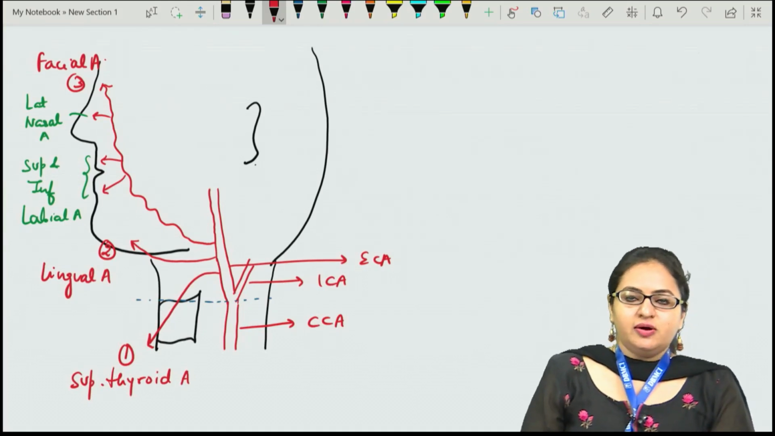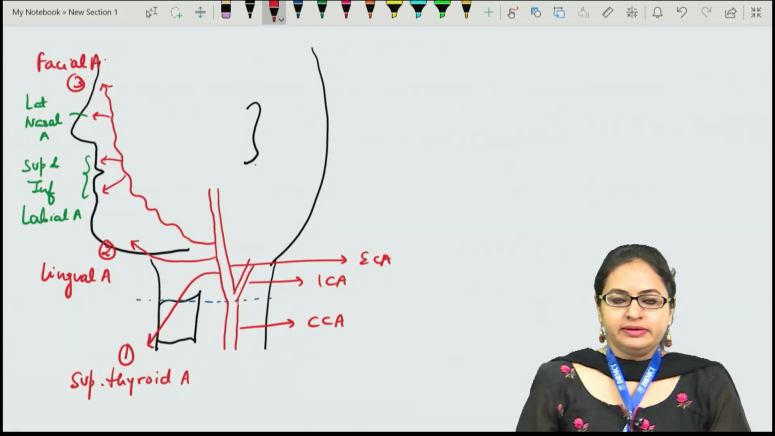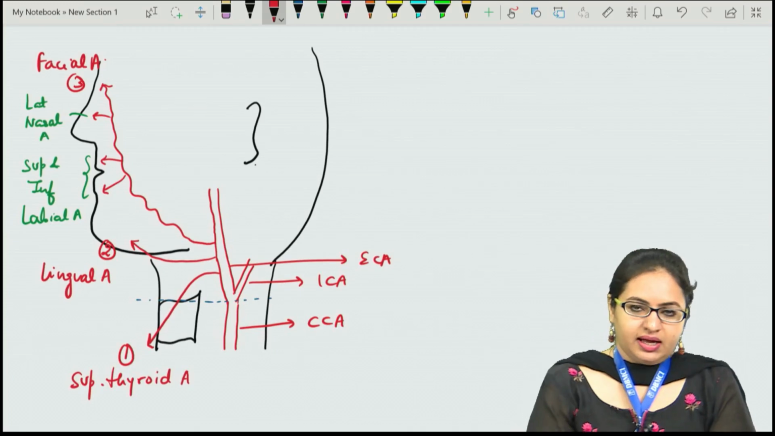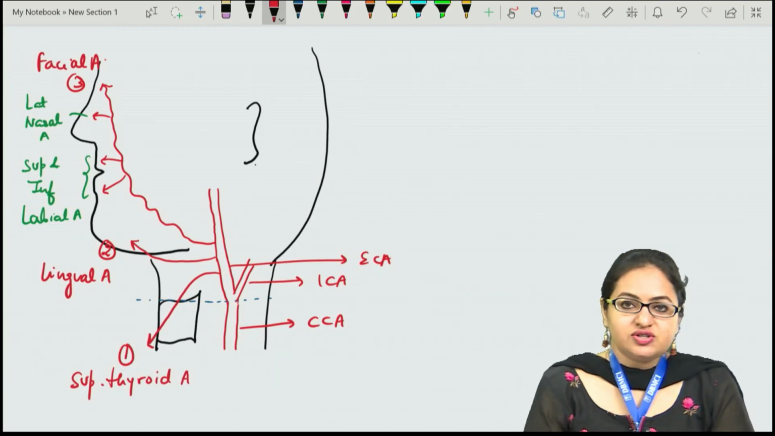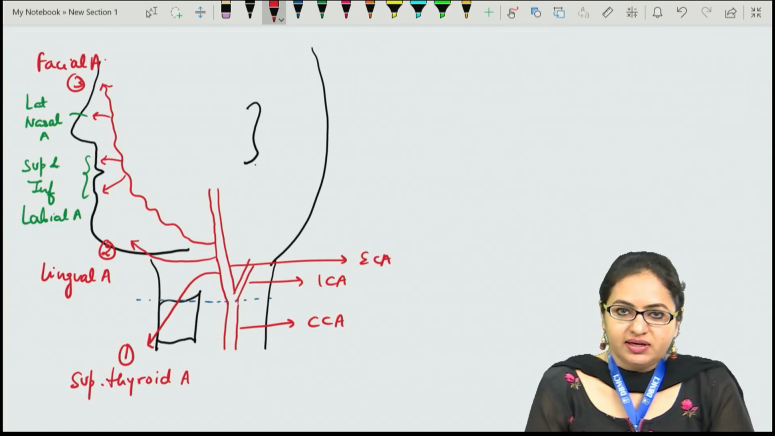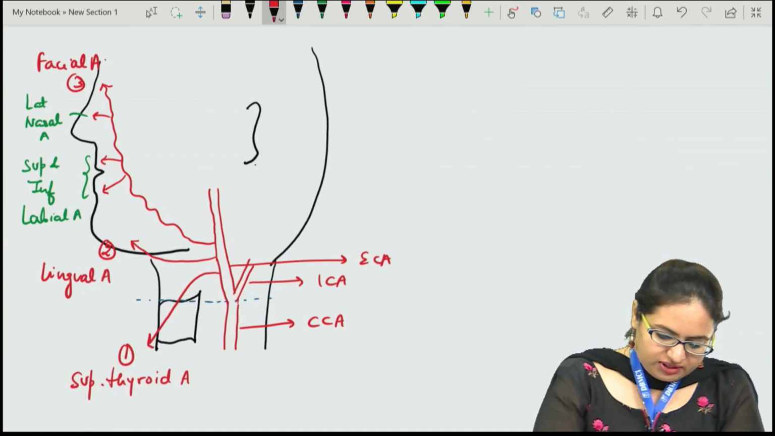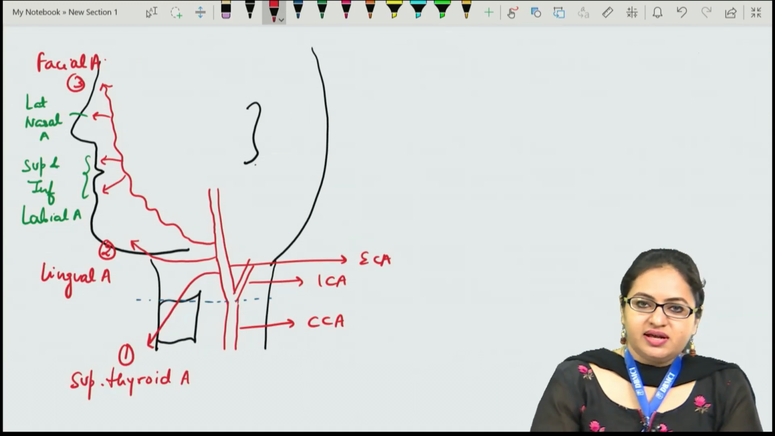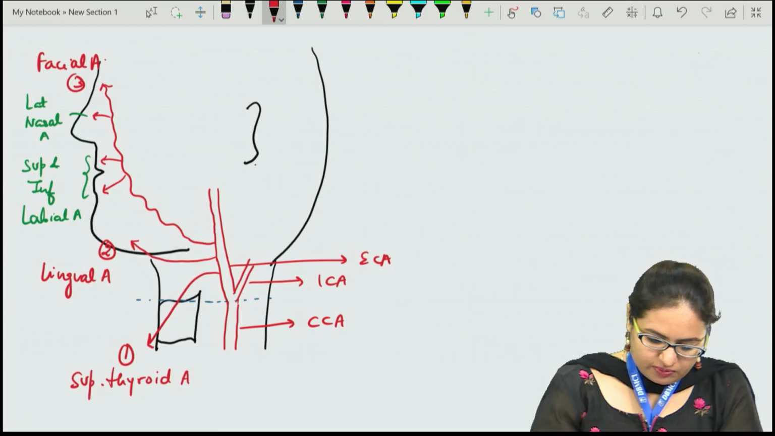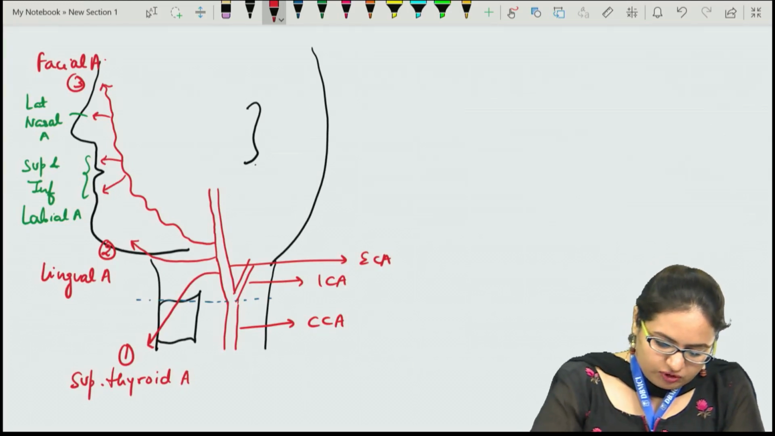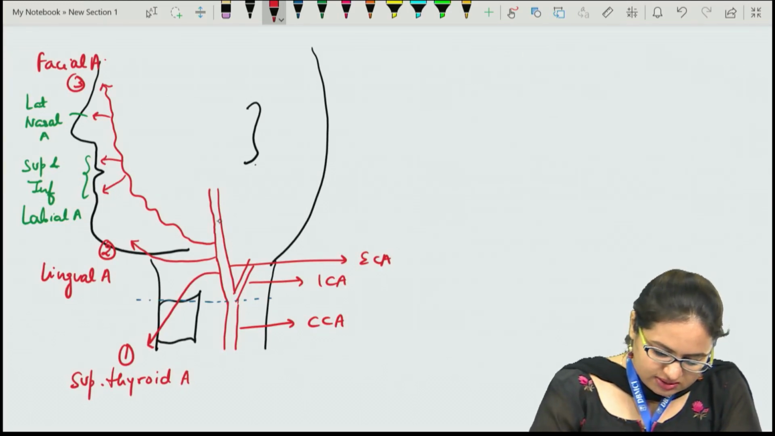This facial artery, apart from these arteries, is also giving the tonsillar artery and the glandular arteries. The tonsillar artery is the main artery for the palatine tonsil. Now all these three, first, second and third, arise from the anterior aspect, and these are the anterior branches.